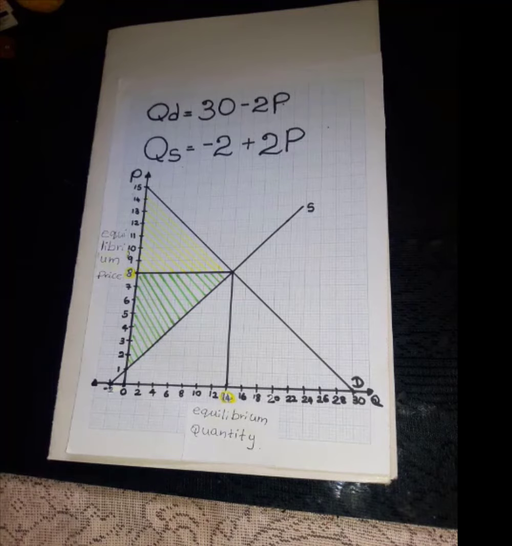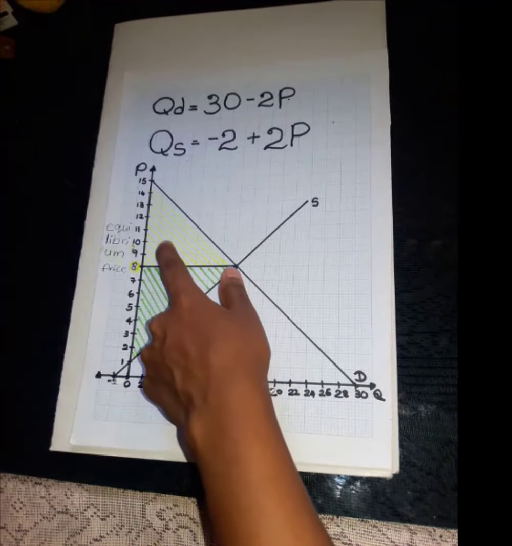Next, we are going to calculate the economic surplus. Economic surplus is equal to the summation of the producer surplus and the consumer surplus. So we can say economic surplus is equal to this whole area.